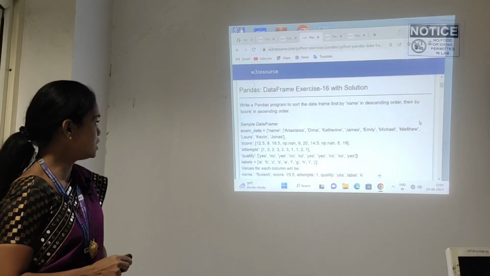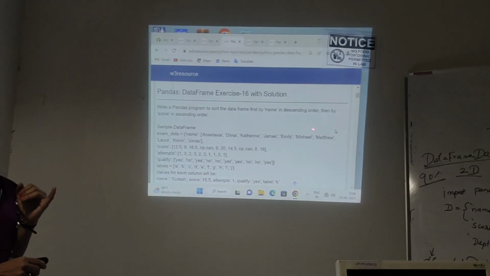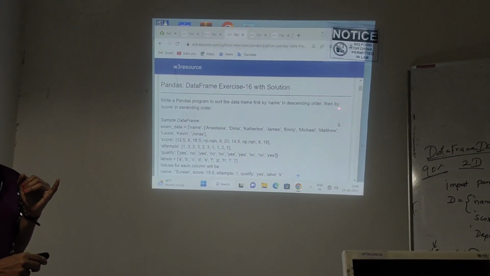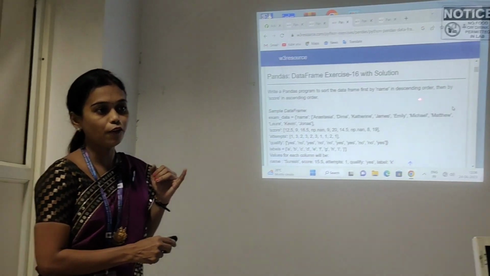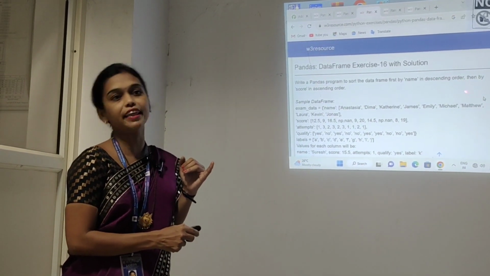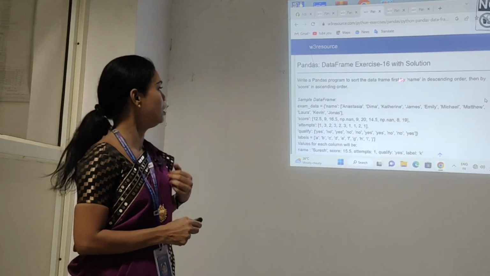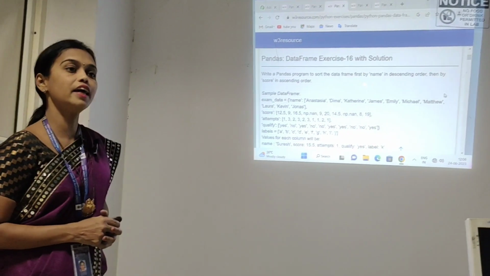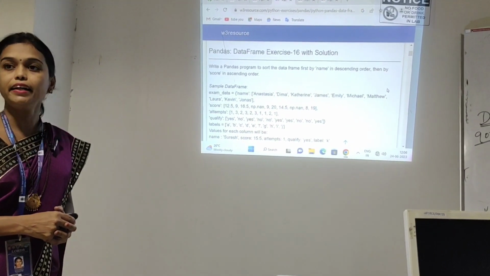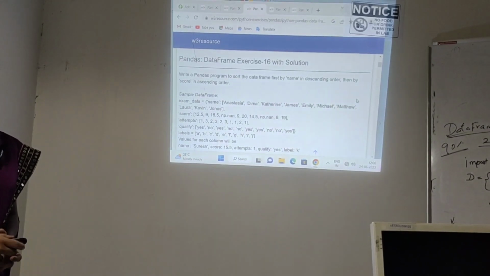Understand? So first I created a table. I know how we have to create a table. I already explained to you how we have to create a table. By using the syntax pd.DataFrame, we can create a table. After creating the table, I will arrange the elements in the table in either ascending or descending order. I'll explain the concept. Okay.